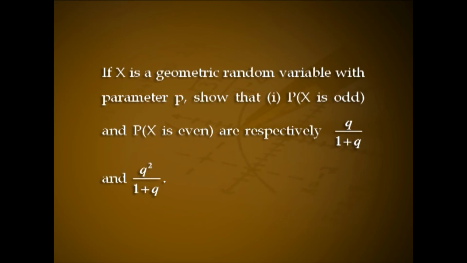Problem 11. If X is a geometric random variable with parameter p, show that: 1. Probability of X is odd and probability of X is even are respectively q divided by 1 plus q and q square divided by 1 plus q. Solution. X follows geometric distribution with parameter p, then f(x) equal to q raised to x into p for x equal to 0, 1, 2, etc.